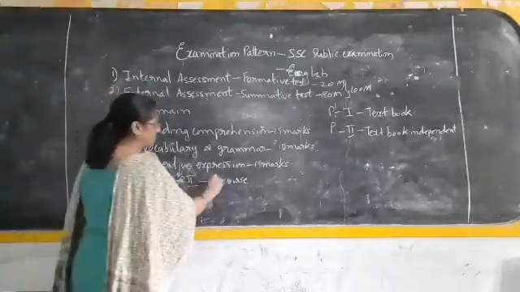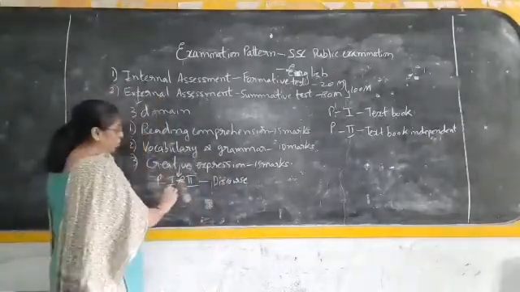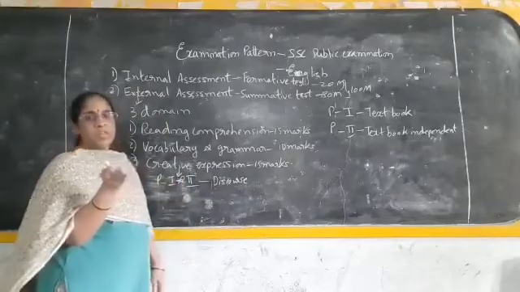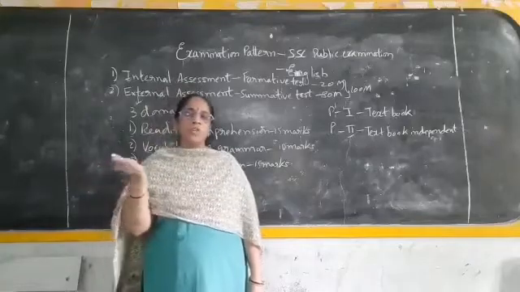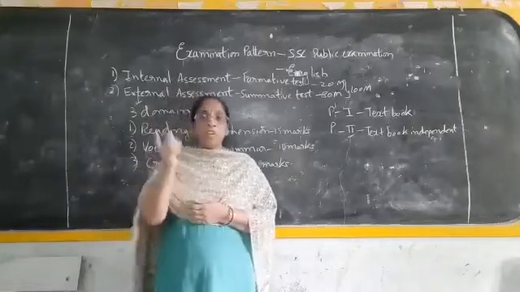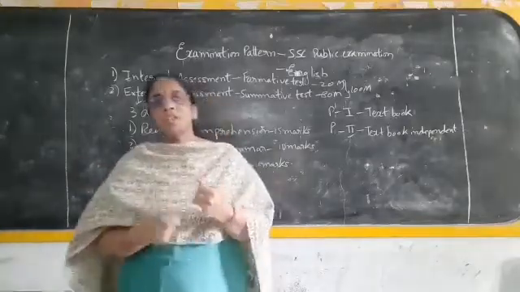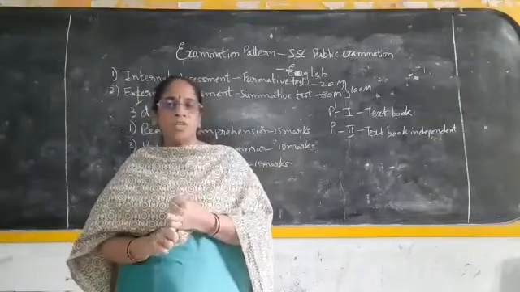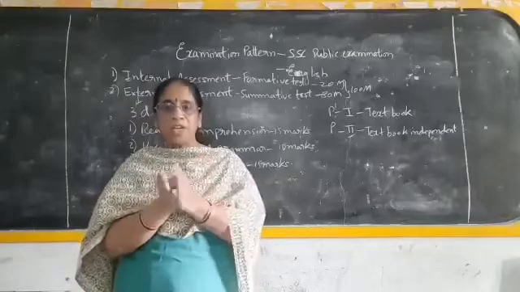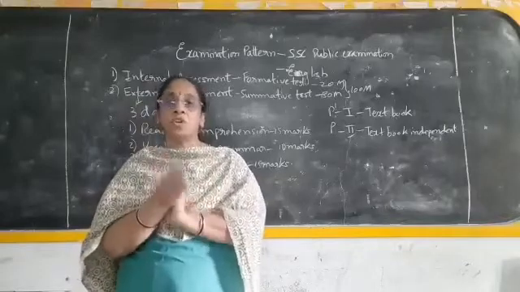Even these discourses are divided into 2 different parts. In paper 1, 6 discourses are covered, and in paper 2 you also have 5 discourses. Among these, some are major and some are minor. For a major discourse you are given 10 marks, and you will be given a choice.